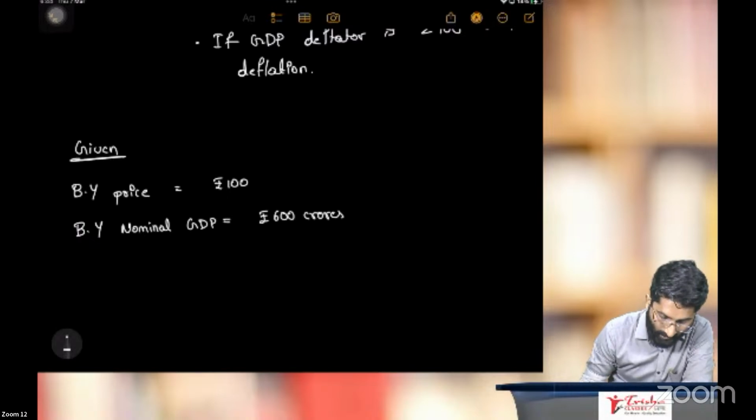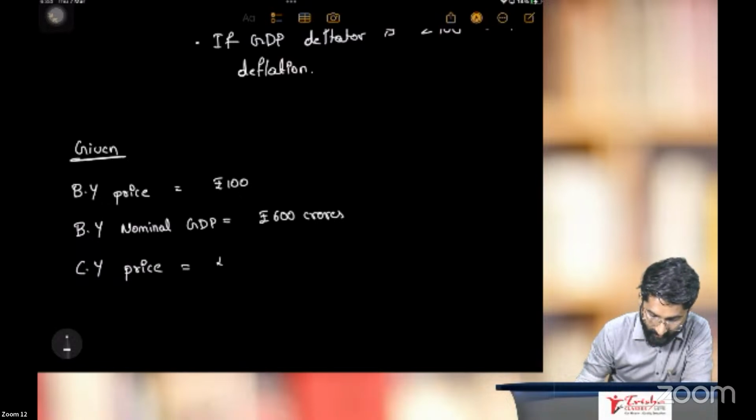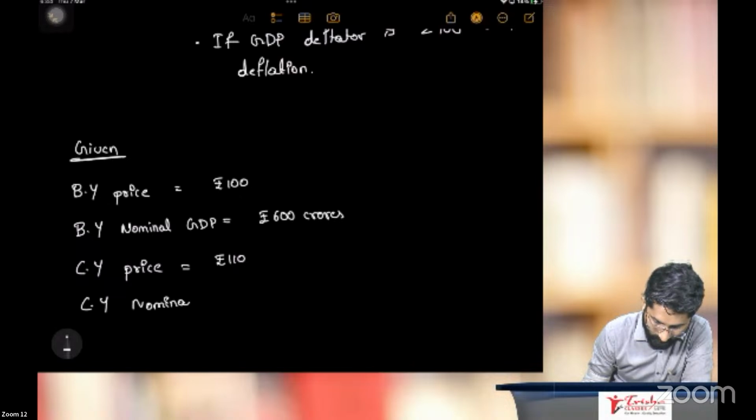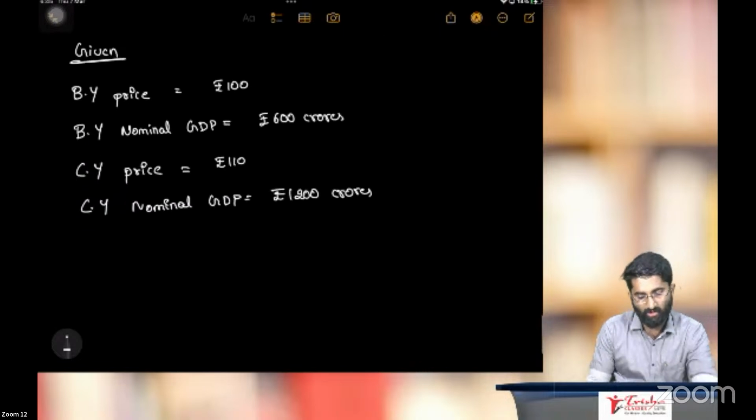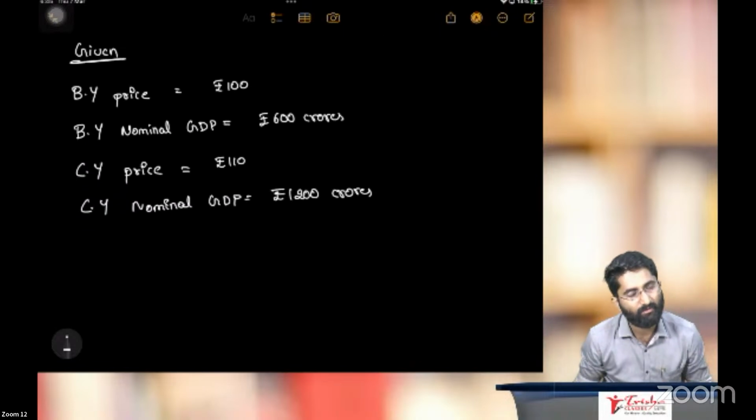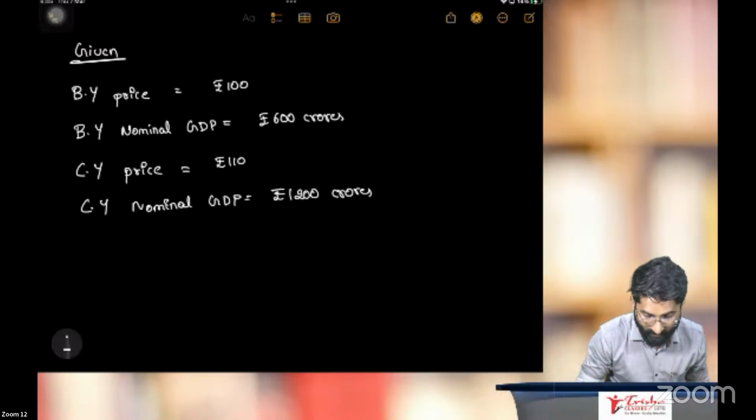They gave current year price, rupees 110. And they gave current year nominal GDP, 1,200 crores. And what they are asking: find real GDP.